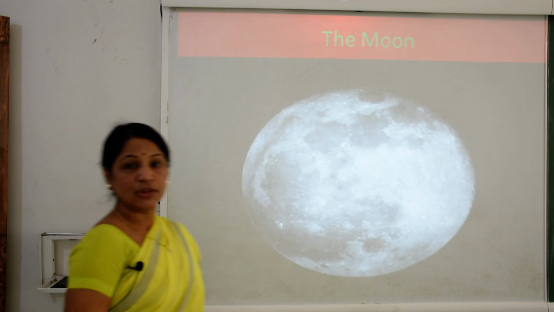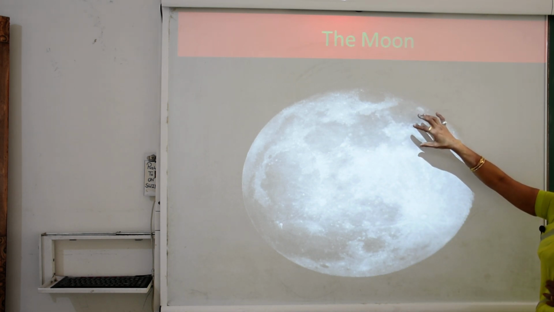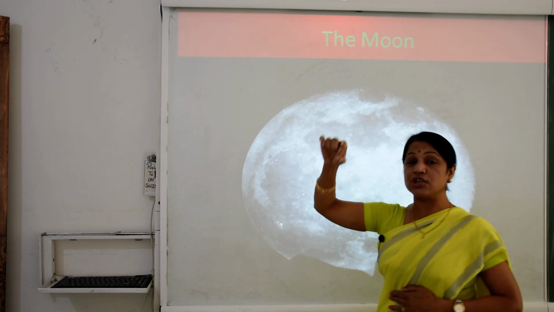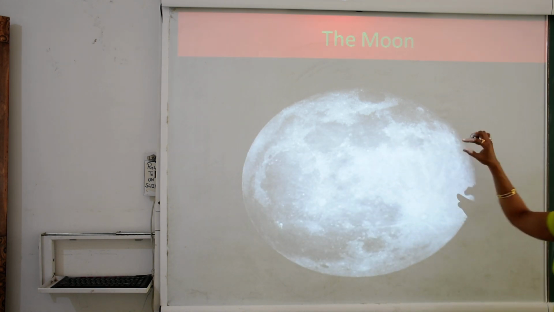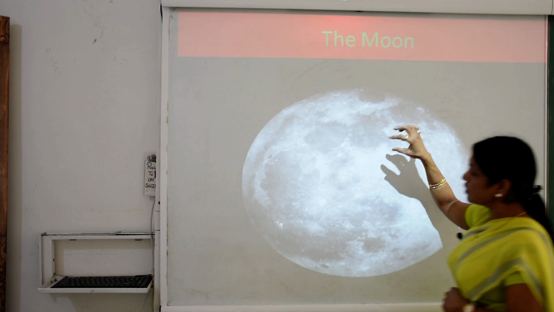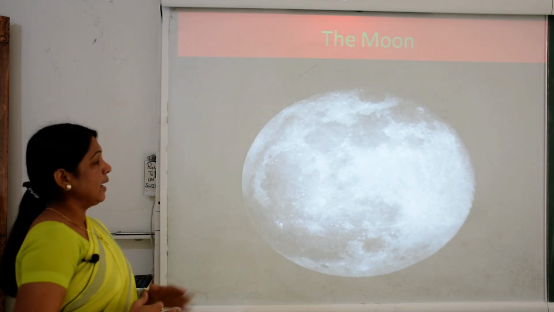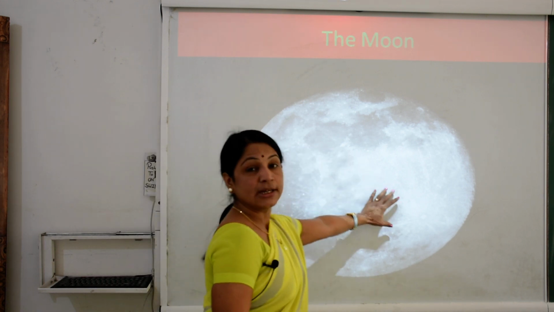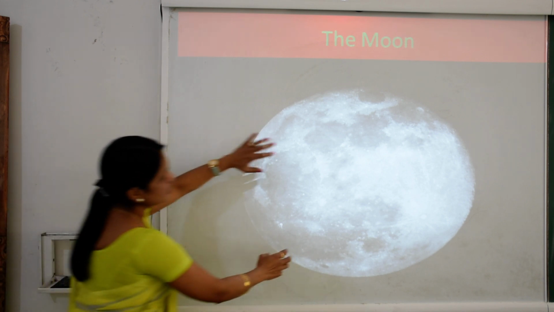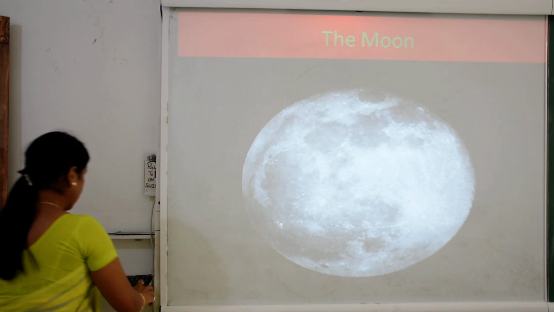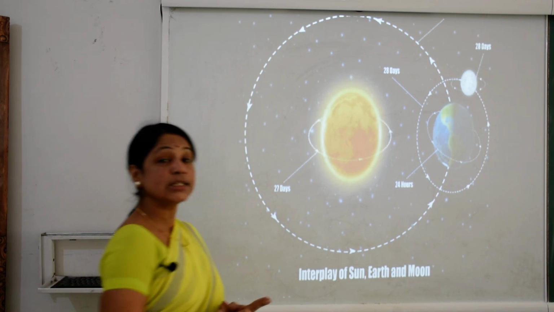This is the picture of the moon. Here, students, this is the picture of the moon, and the moon is also a special part of the solar system. On 21st July, Neil Armstrong, the USA astronaut, first landed on the moon and studied the moon. He saw this picture of the moon for the first time. What he saw we will see further in today's video.